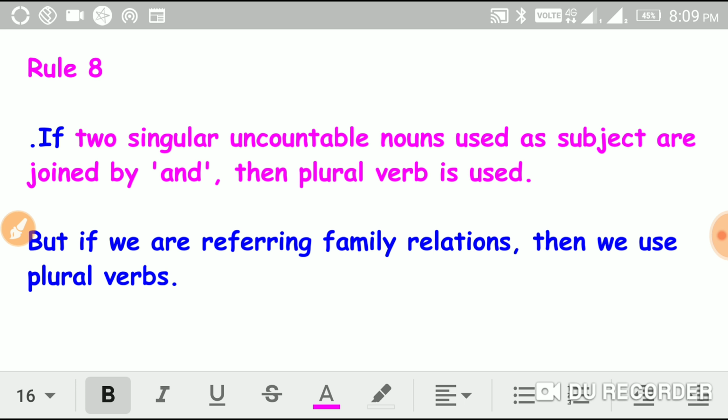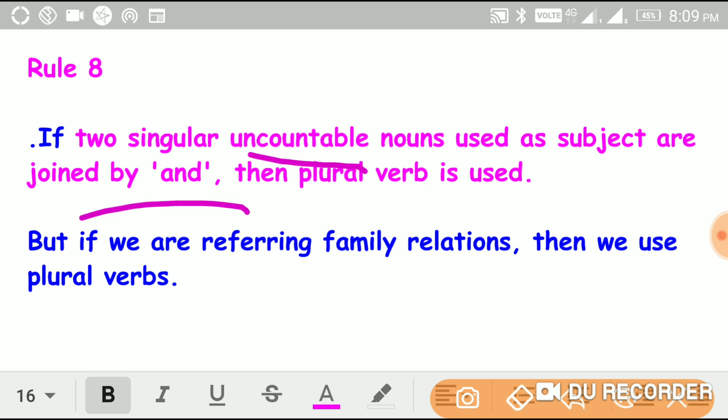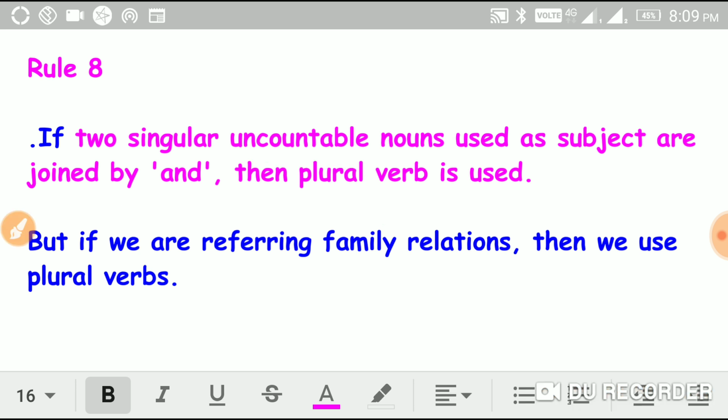If two singular uncountable nouns used as subject are joined by and, then a plural verb is used. See here, uncountable nouns. Remember, two uncountable nouns joined by and, used as subject, the verb is always plural.